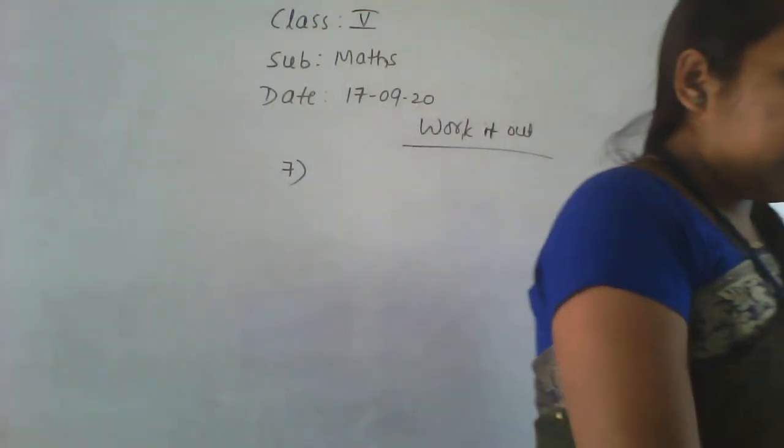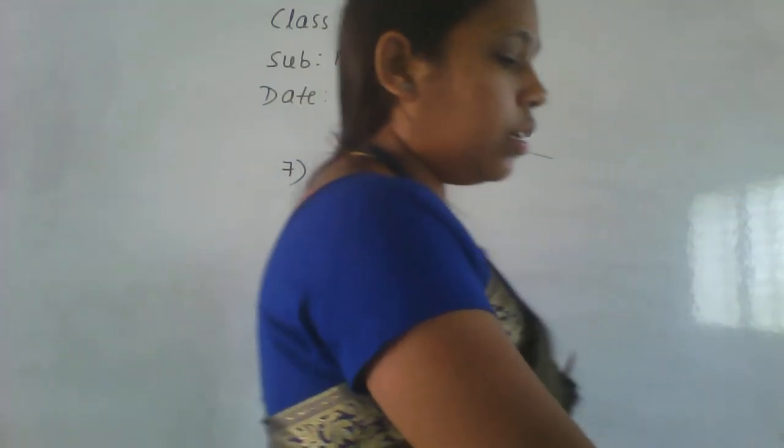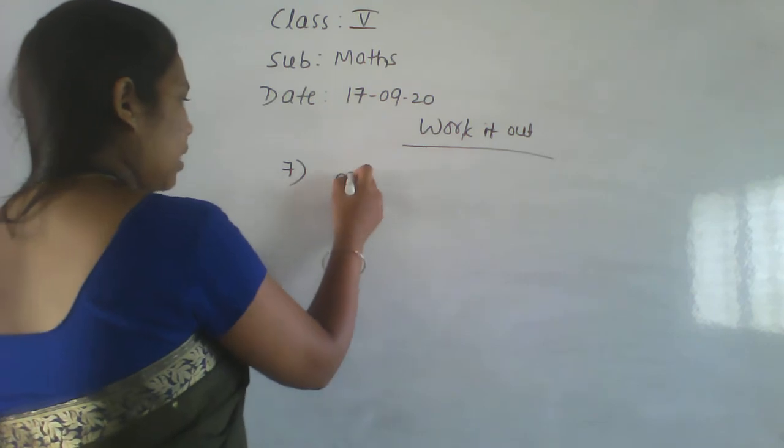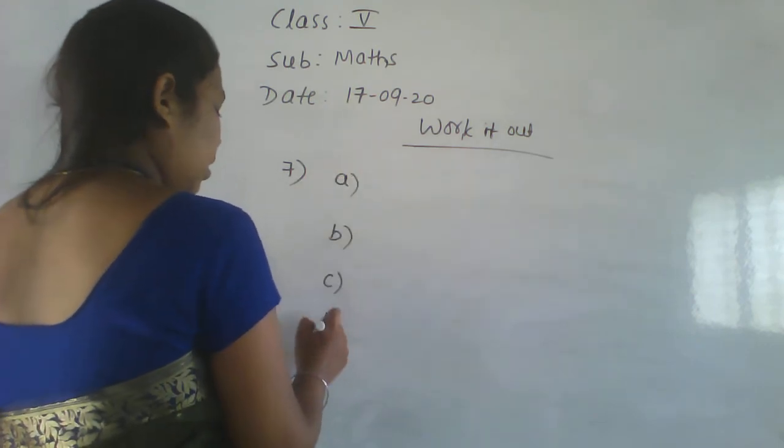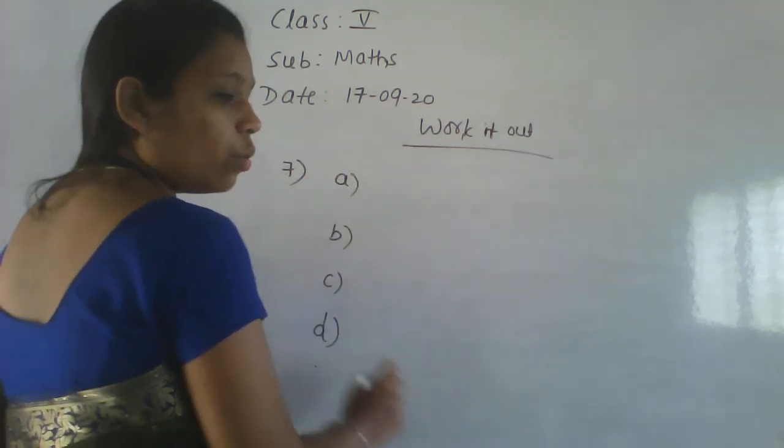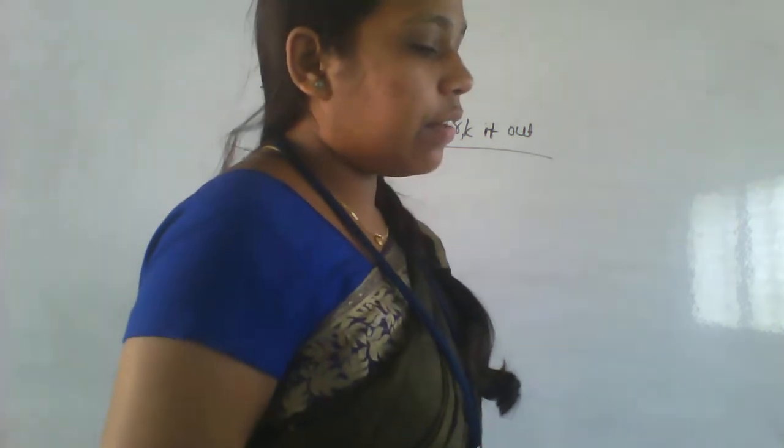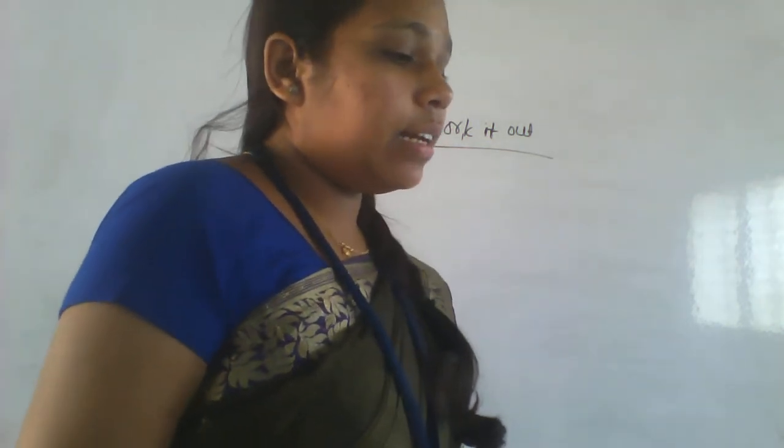Seventh main, rounding of the numbers. I'll just write the answers. These ones only, right? So first, the given number here is 37 lakh.